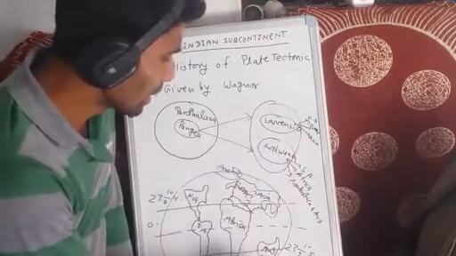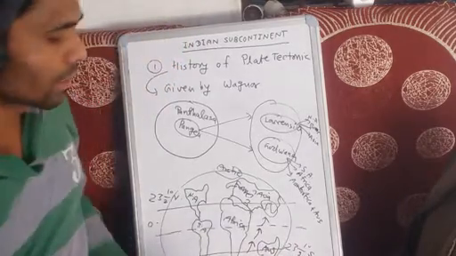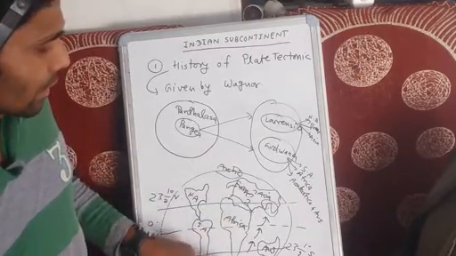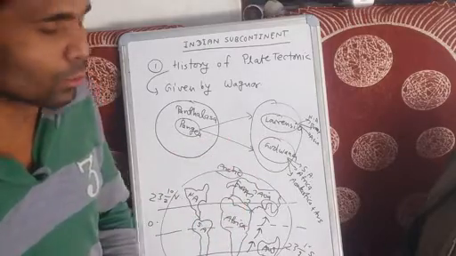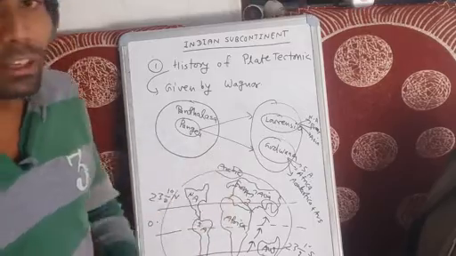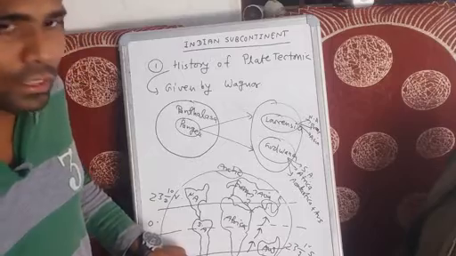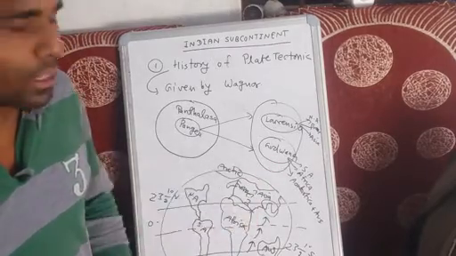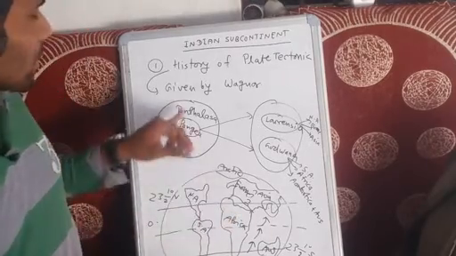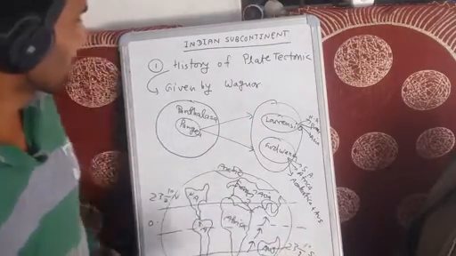Okay, so India traveled from Antarctica to the upward side. India separated from Antarctica, traveled to the upward side and collided with the European plate. So India is a part of Gondwanaland, and now India is located in Asia, but India separated from Antarctica and moved upward. Okay, so this concept is important, and all the concepts given were by Wegener. Okay, so Wegener's concept.